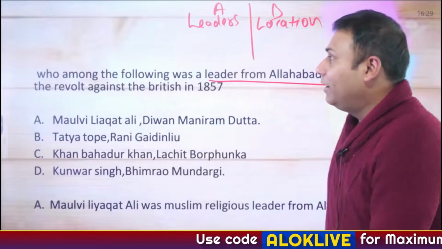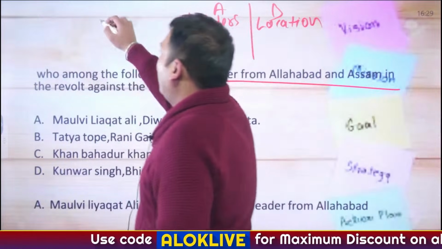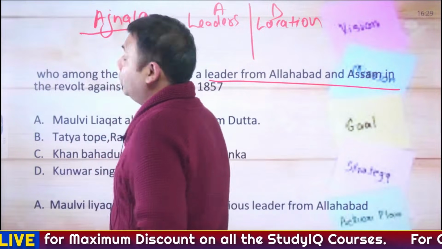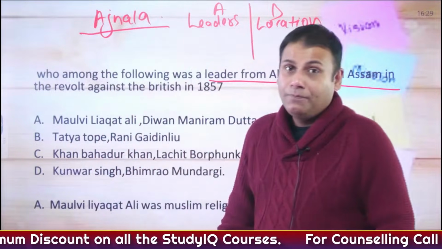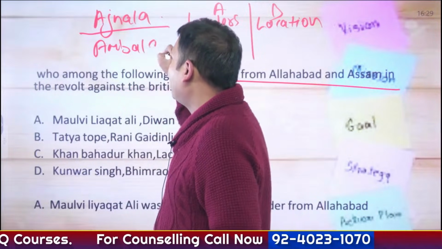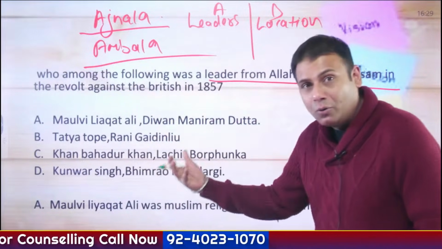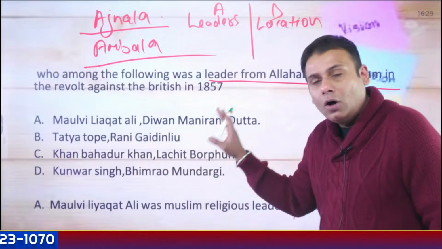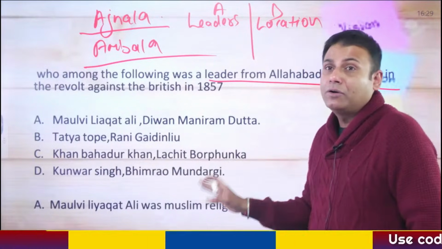So there are different things that you can correlate to the Revolt of 1857. Also read about interesting facts such as what is the Ajnal massacre. Very few texts highlight this. What is the Ajnal massacre? What is the Ambala uprising as a part of the Revolt of 1857? I have covered that as part of the classroom series. All these perspectives are very important from the examination.